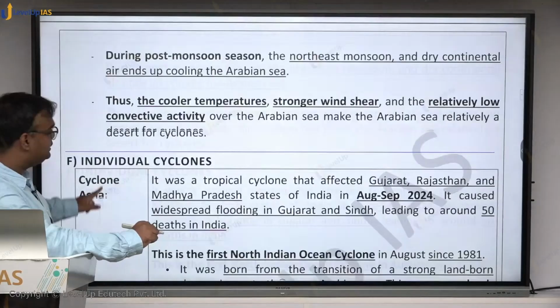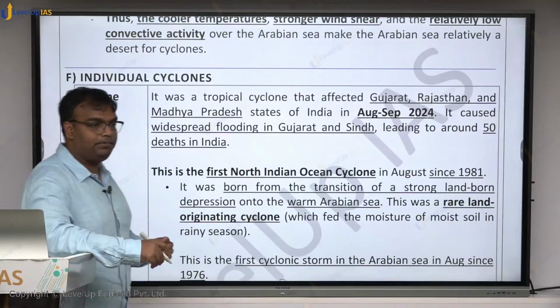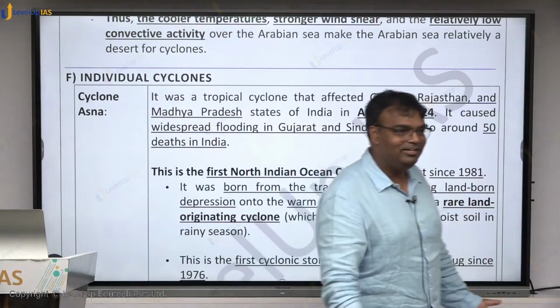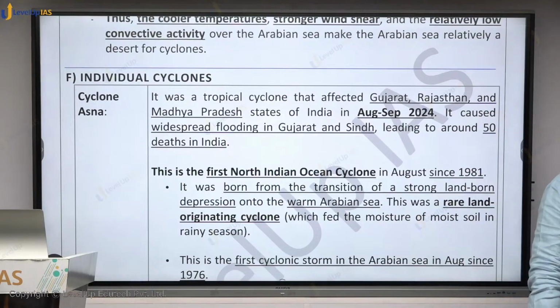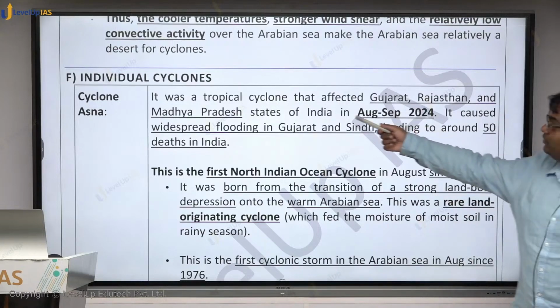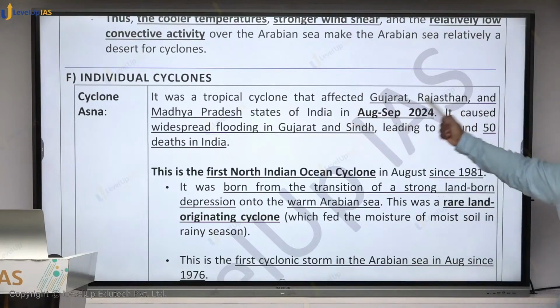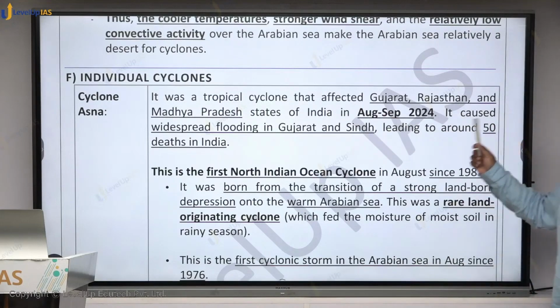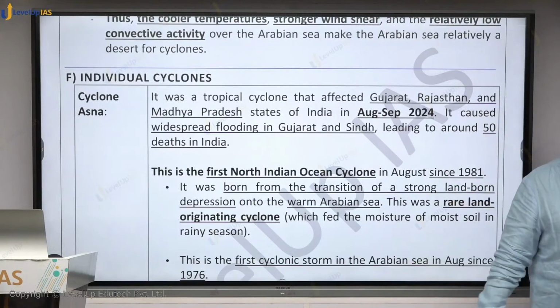Now these are some recent cyclones which affected India. One of them is important. You will say, sir, you just said cyclones are not formed in the monsoon period, and cyclone Asna affected us during monsoon. In August-September 2024 it was a tropical cyclone that affected Gujarat, Rajasthan and Madhya Pradesh states of India. It caused widespread flooding in Gujarat, Sindh, and it had also caused many deaths.